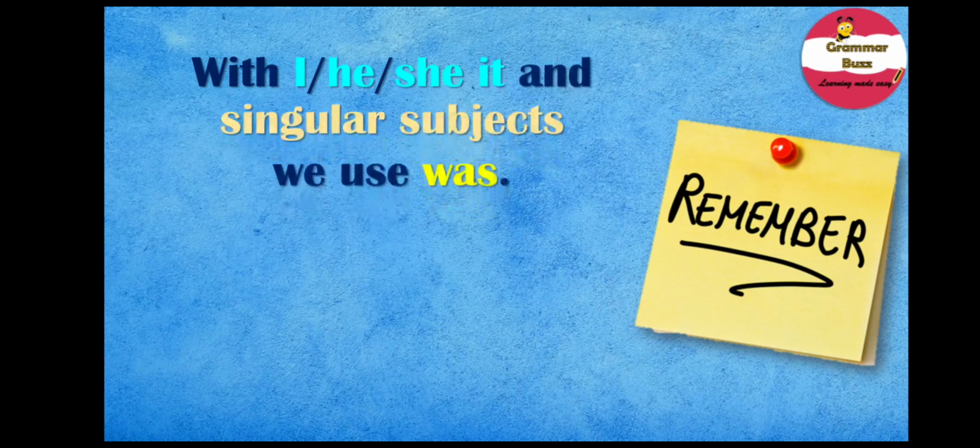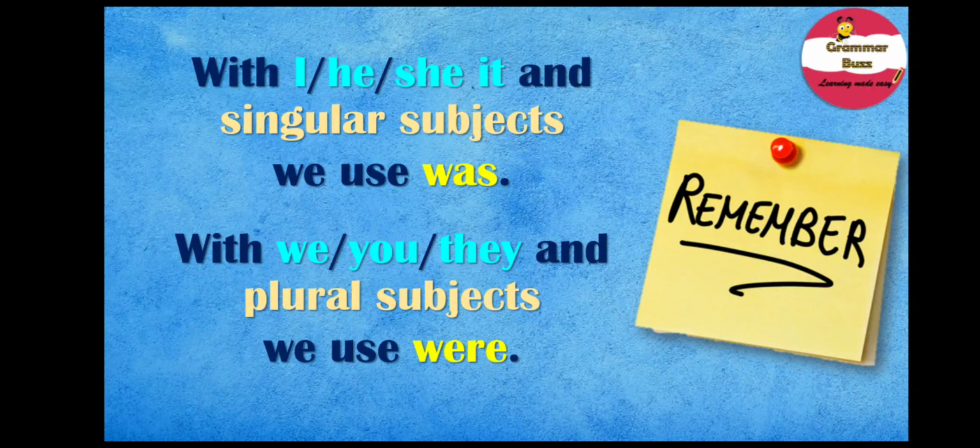And you also need to remember that with I, he, she, it and singular subjects, we use was plus the ing form of verb, and with we, you, they and plural subjects, we use were plus the ing form of verb in order to form past continuous tense.